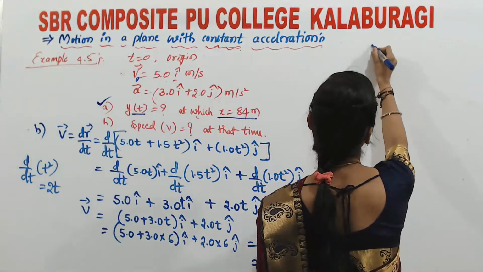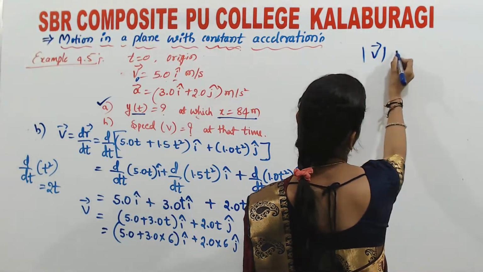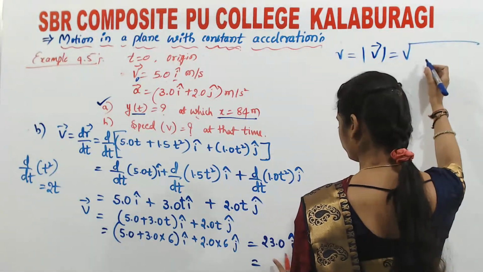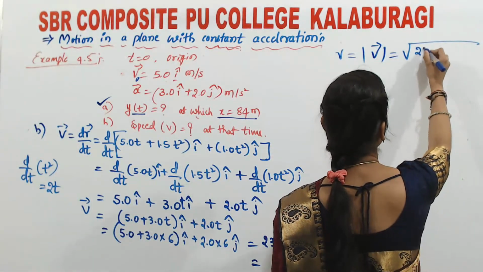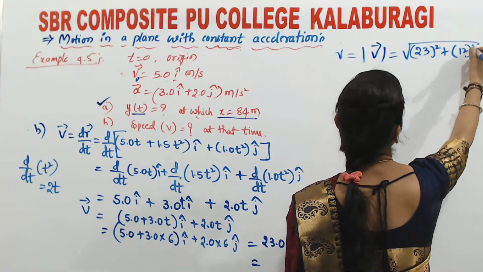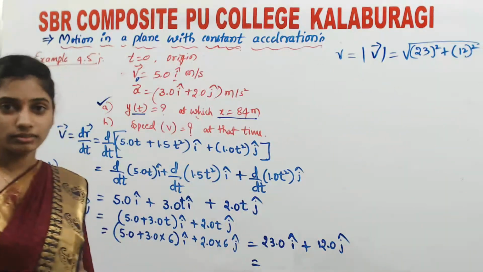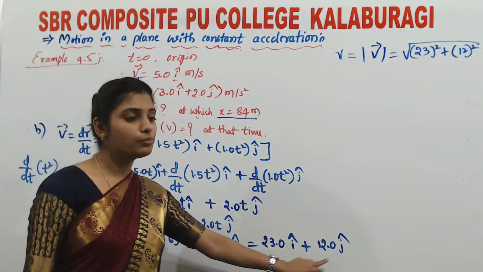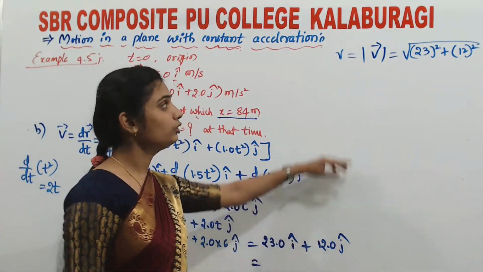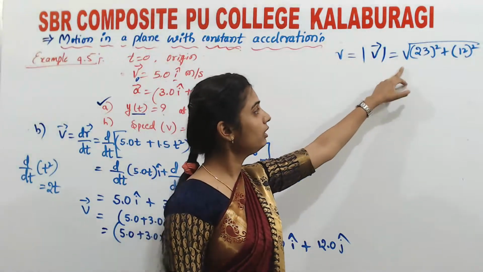So the magnitude of vector v is equal to under root of 23 square plus 12 square. Look at that. It is in the form of vx i cap plus vy j cap. So if you want its magnitude, what will we do?